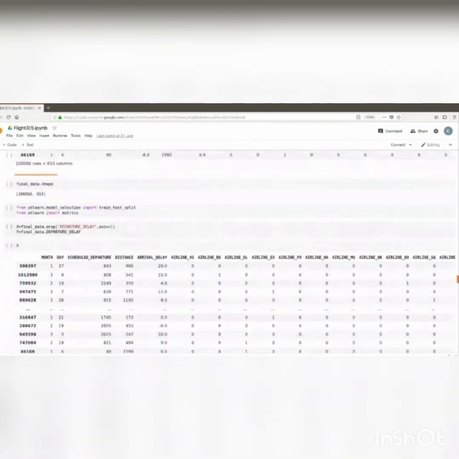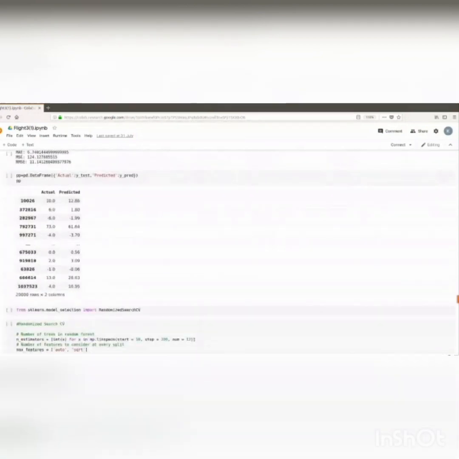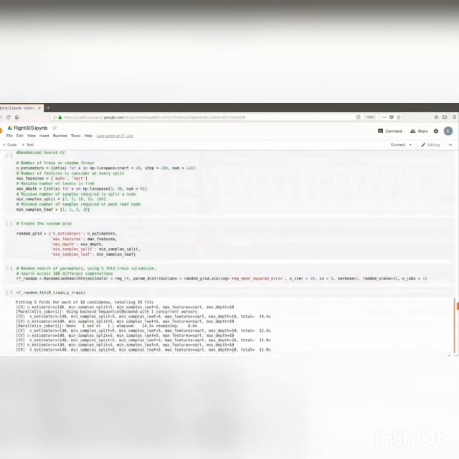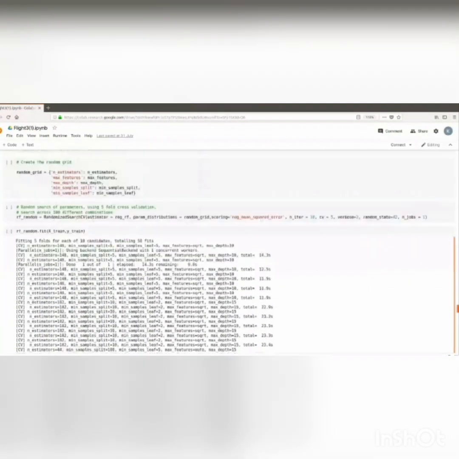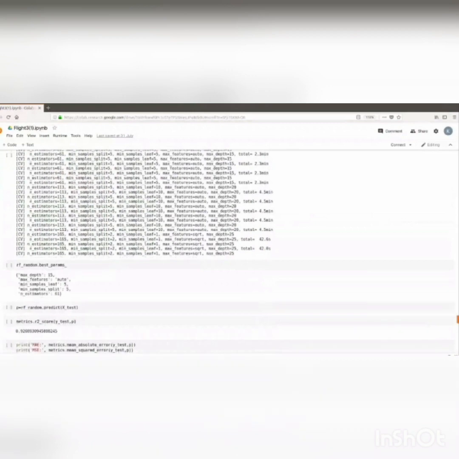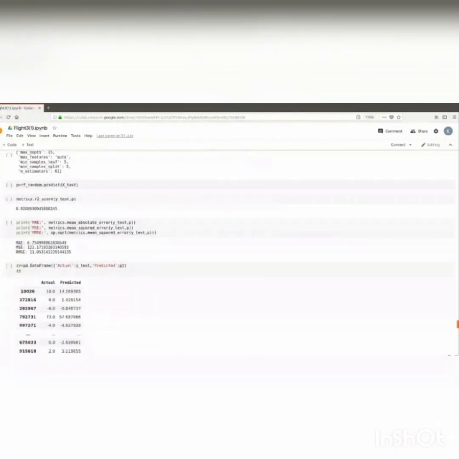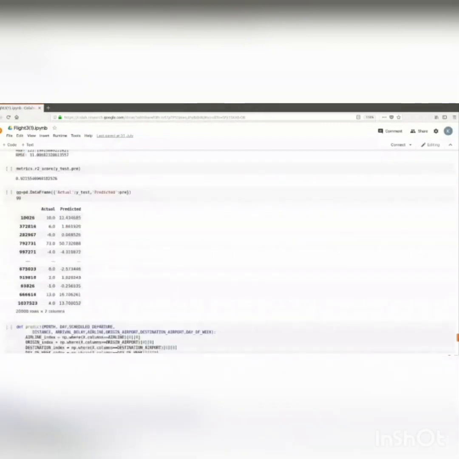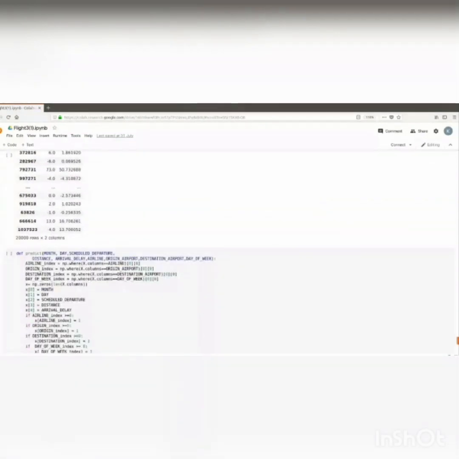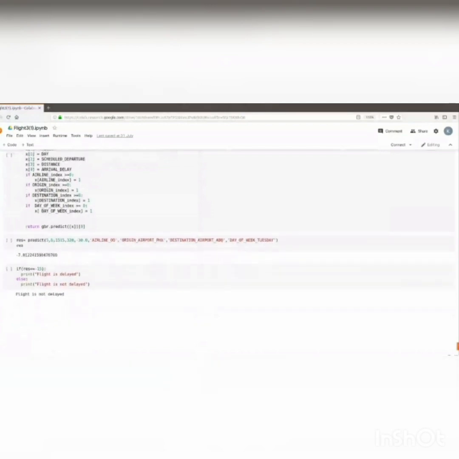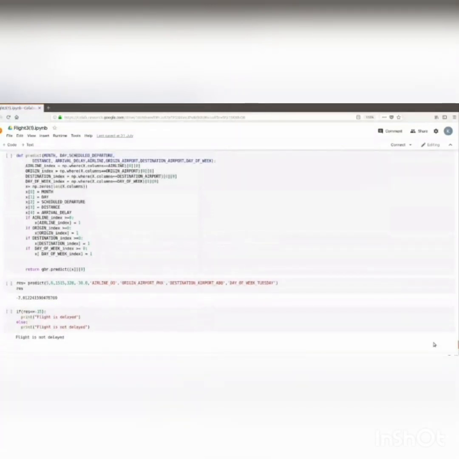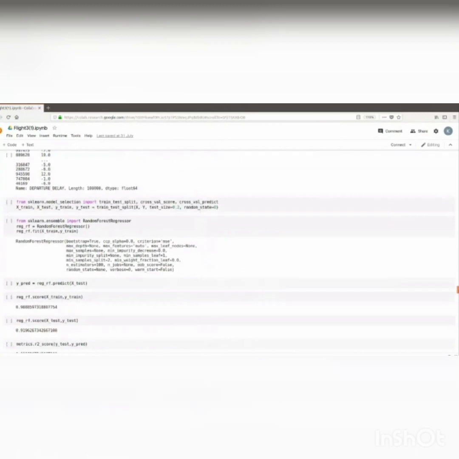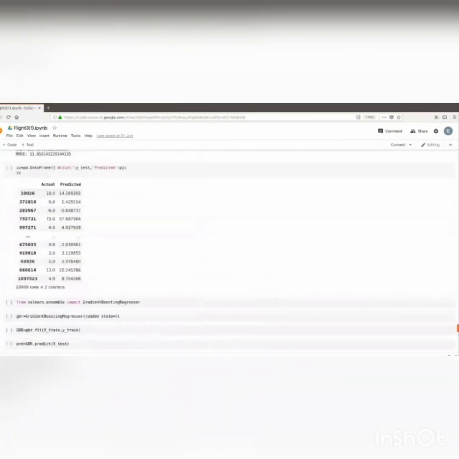By comparing error metrics and scores of different machine learning models like random forest regressor, randomized search CV, and gradient boosting regressor, we found that random forest regressor shows better performance than others. So we choose this as our algorithm to predict flight delay in our web application, where we have VS Code as backend and Streamlit framework as frontend. The next part will be explained by Kajol. Over to you, Kajol.